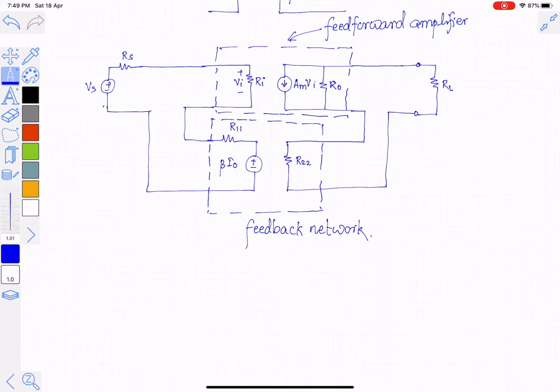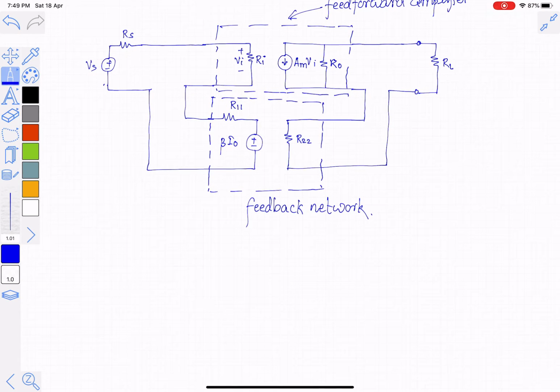We have seen that we will not calculate R11 and R22 separately, but we will duplicate the feedback network on the input side and output side of the feed-forward amplifier. In order to duplicate it, we should use the following rule.